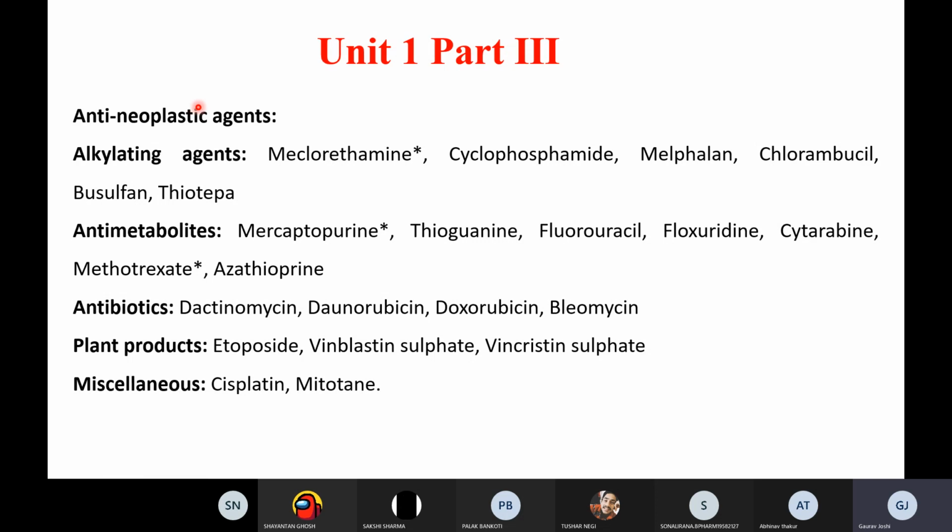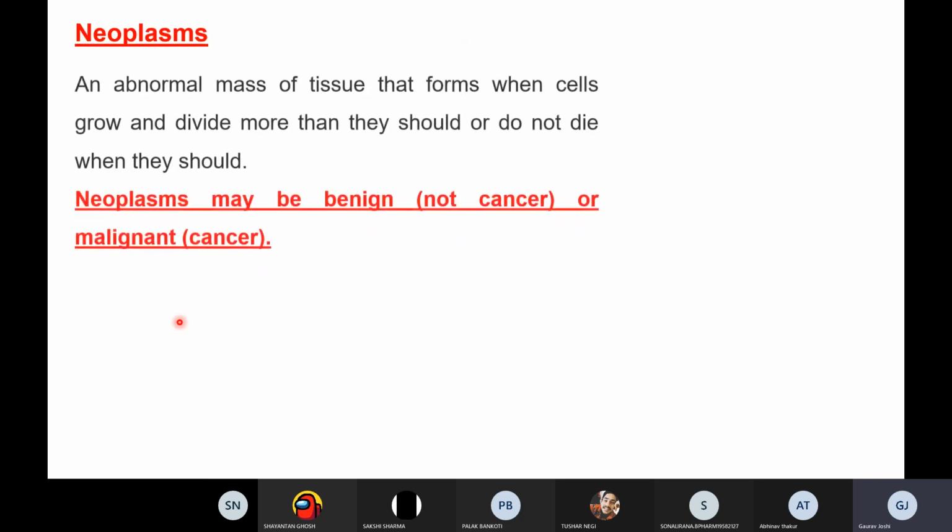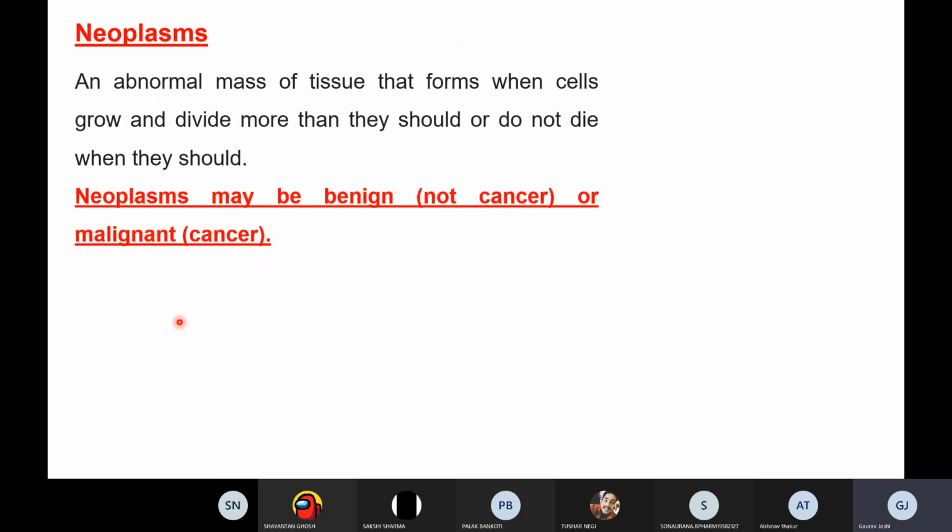So what we are going to do is discuss this in brief, right? When you look at your syllabus, we have the following categories of anti-neoplastic agents: the alkylating agents, the anti-metabolites, the antibiotics, then some plant products, and then a miscellaneous category, which consists of the inorganic compounds. We'll be discussing all these five categories in the syllabus. First I'll start with what the neoplasm is.